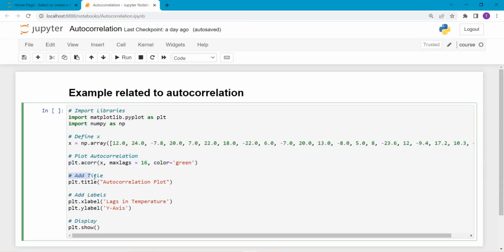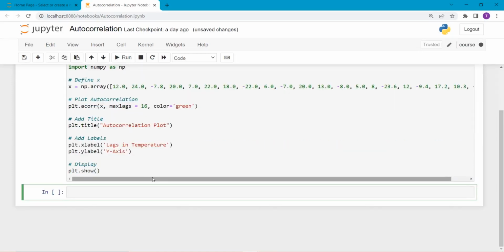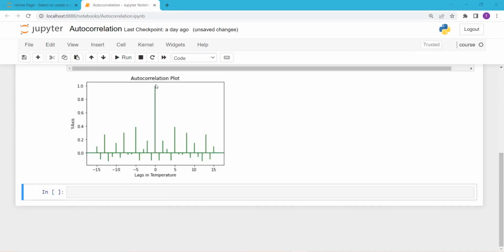Then I add a title to the plot, so we get to know this plot represents the autocorrelation. Then I add labels on both the x-axis and the y-axis. And in last I call the show function to display the plot. Now I execute this code, and here you can see the autocorrelation plot. So it shows the x-axis represents the lags and the y-axis represents the autocorrelation.